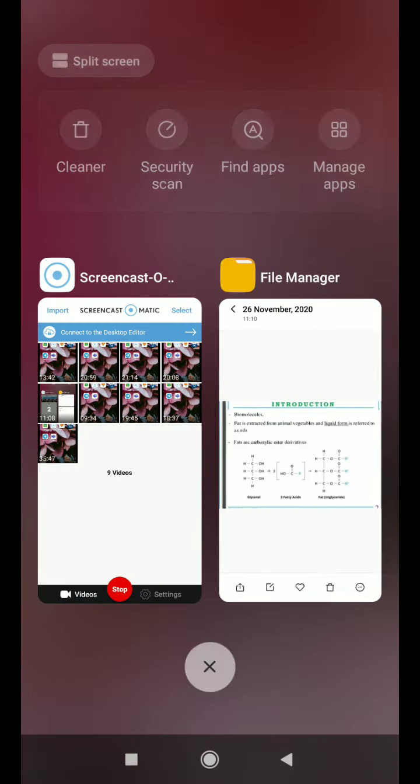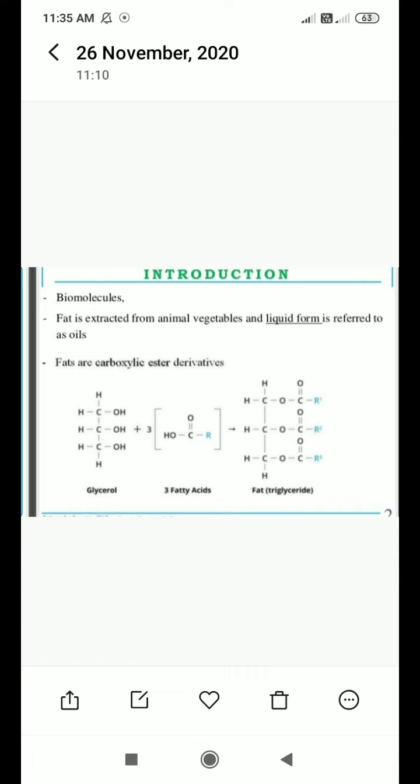Let's start the lecture. Fats and oils are biomolecules. Why biomolecules? Because they are present in our human body also, in the living cells. Fat is extracted from animals and vegetables, and the liquid form is referred to as oils. Fat extracted from vegetables, like Dalda, is an example of fats obtained from vegetables.